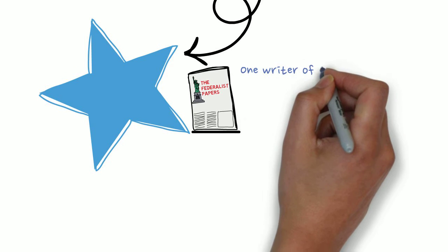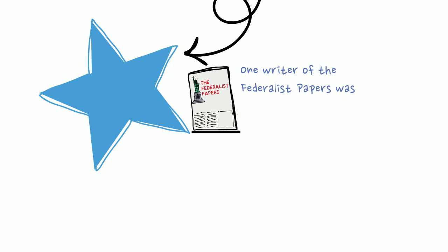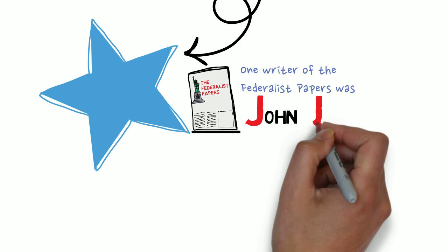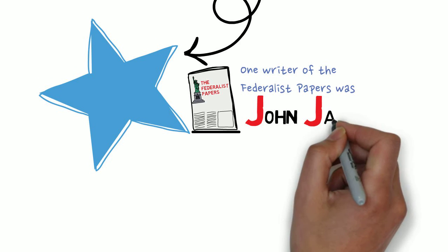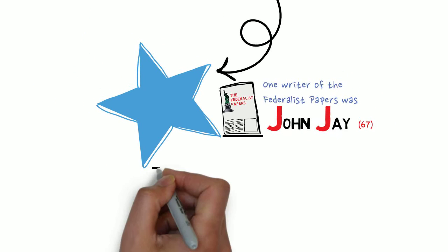At that time, residents of the state of New York did not know who was writing these letters, because at the end of the letters, they only wrote the word Publius. We later discovered that John Jay was one of the writers. This is question 67. One of the writers of the Federalist Papers was John Jay.